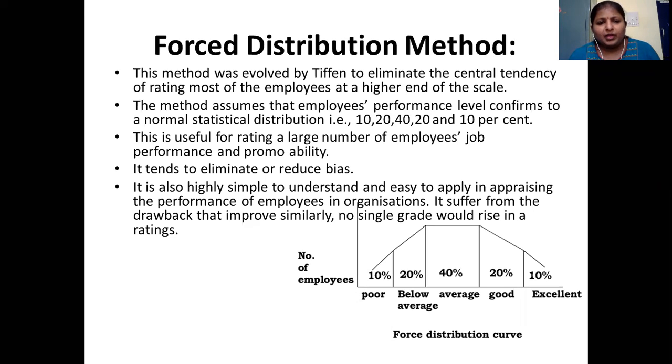The major thing is that a group of employees can be rated here, not each individual. Let us say for employee X, you decide where he falls, say below average, and put him in that category. Then employee Y falls in the excellent category. So you start throwing the employees into those categories.